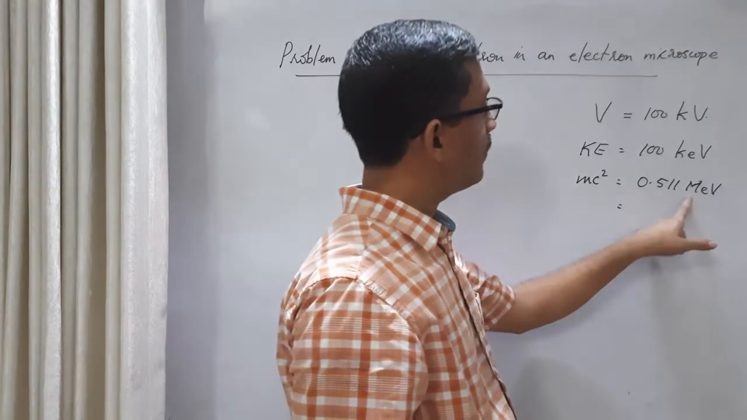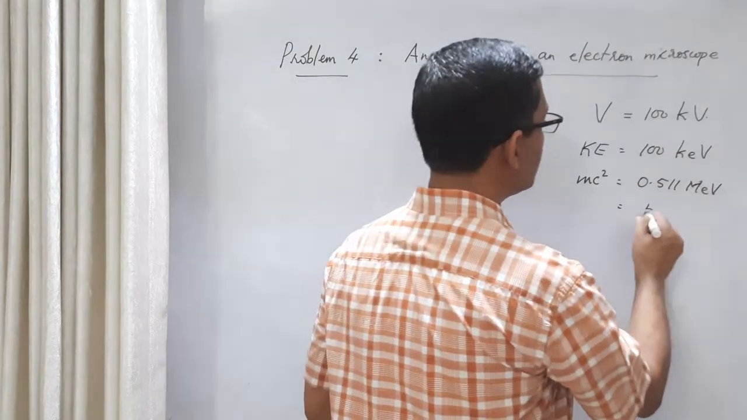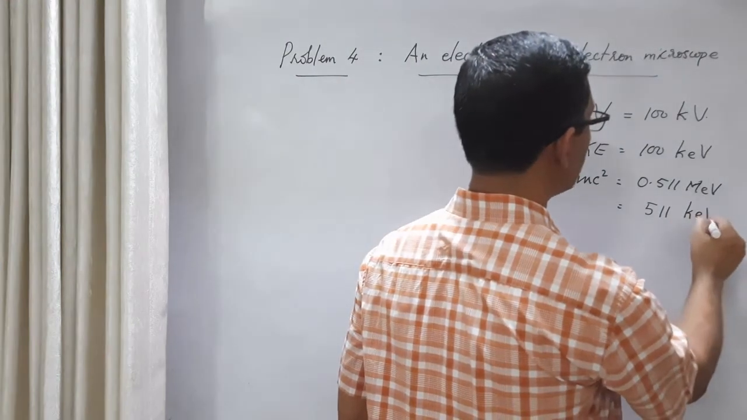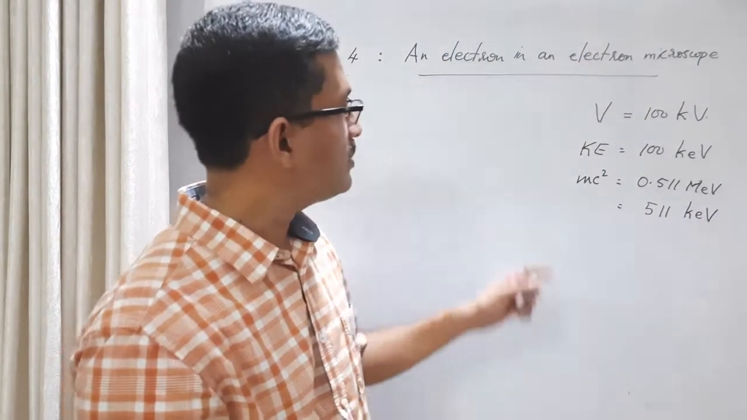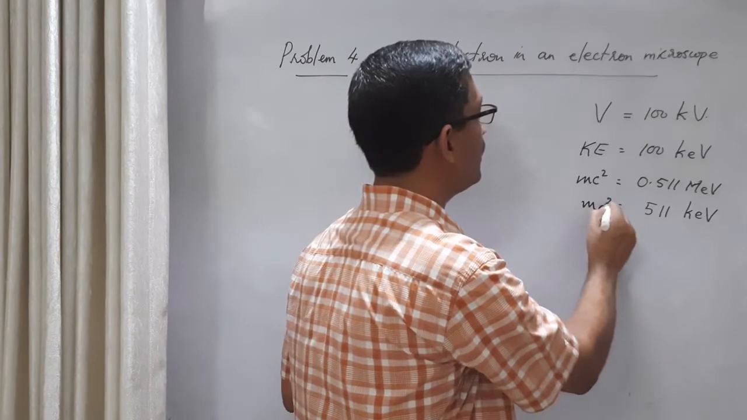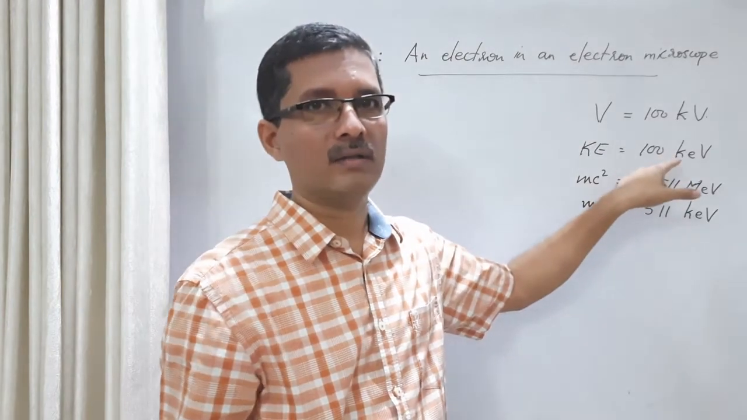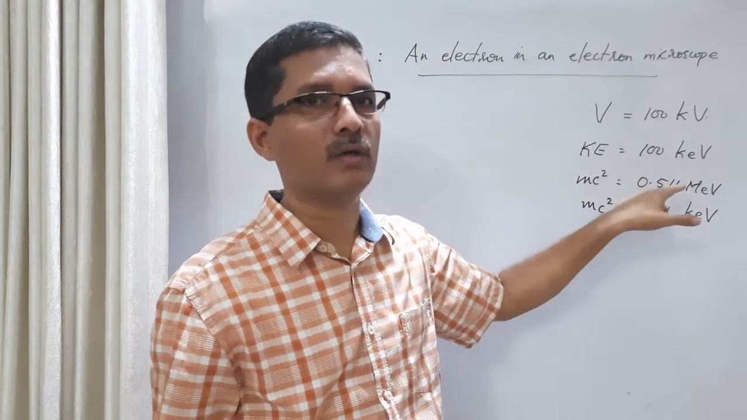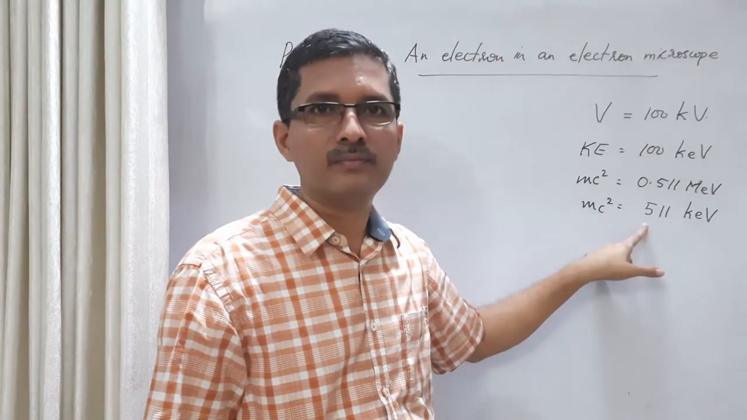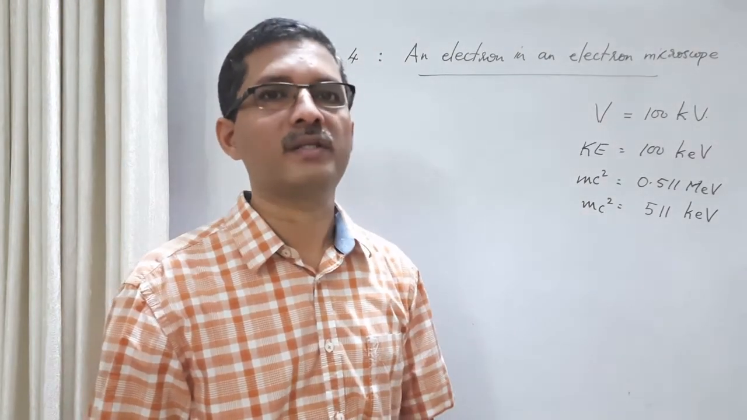So if you use 10 raised to 3 for converting this, 3 decimal points, we get 511 into 10 raised to 3 electron volt, which is 511 kilo electron volt. You can see that the kinetic energy is 100 kilo electron volt, rest energy is 511 kilo electron volt. Both are of the order of 100 kilo electron volt. This is 500, this is 100. The order of magnitude is 100 kilo electron volt. So since kinetic energy and rest energy are of the same order of magnitude, it's a high speed particle, we have to use relativistic calculation.